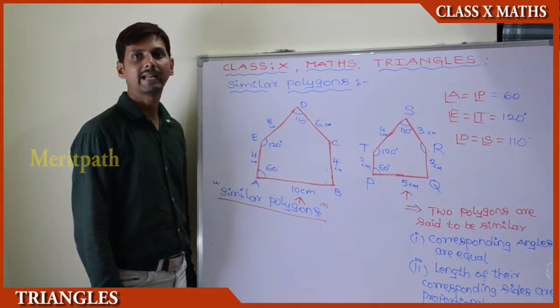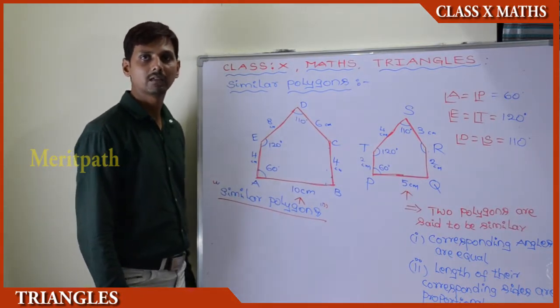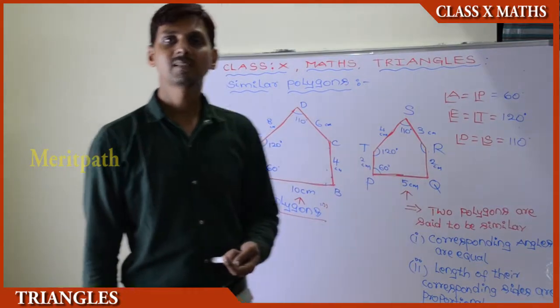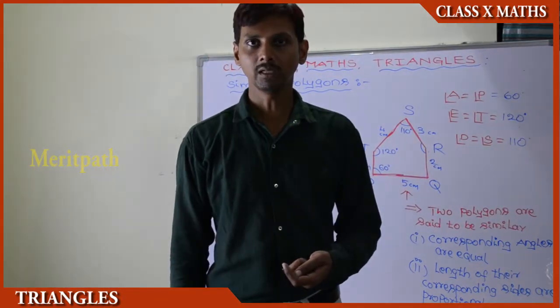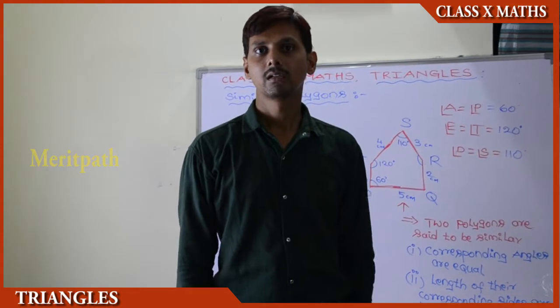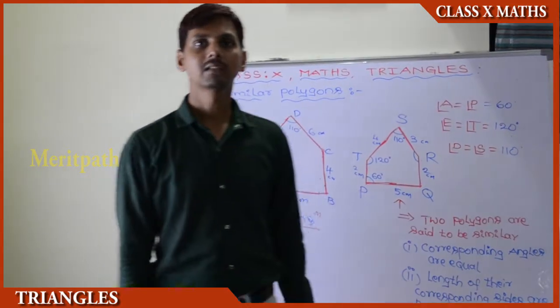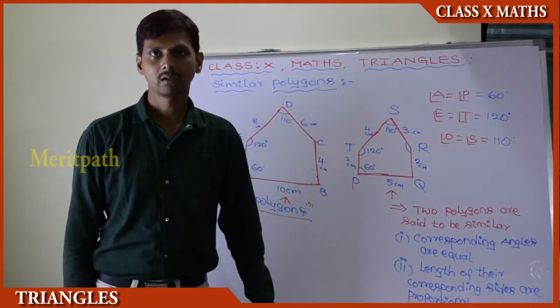If their corresponding angles are equal and the length of their corresponding sides are not in proportion, then they are said to be not similar.